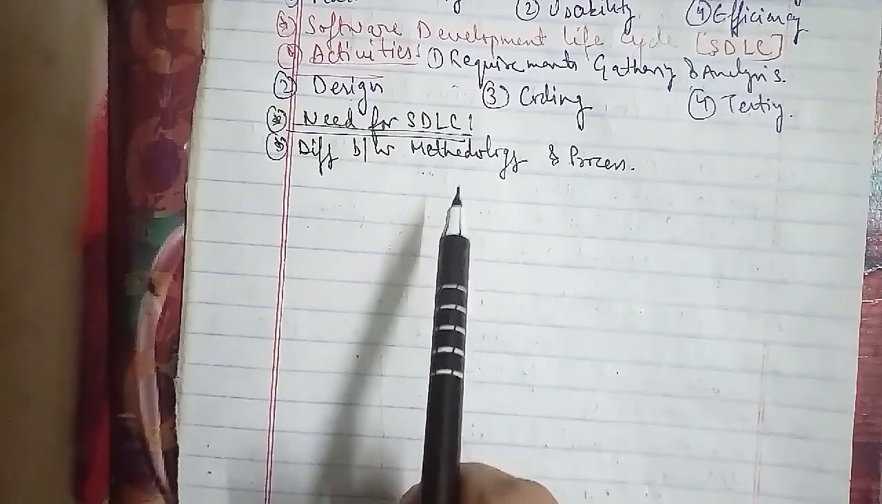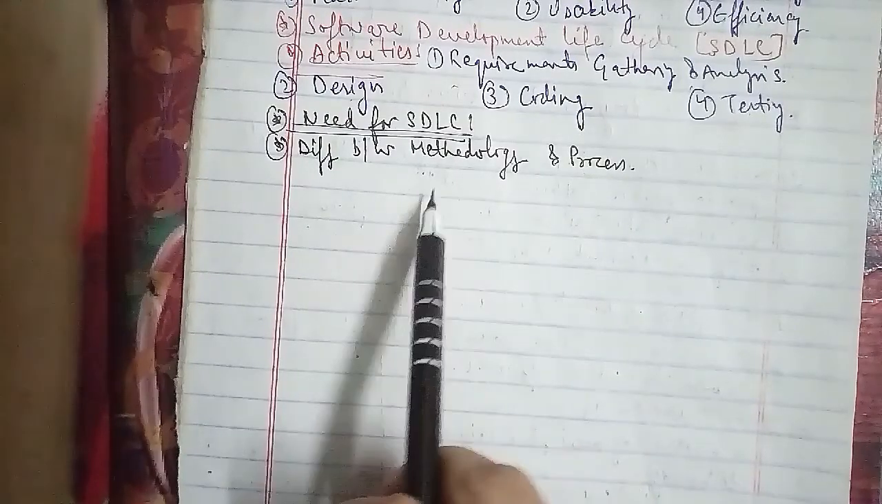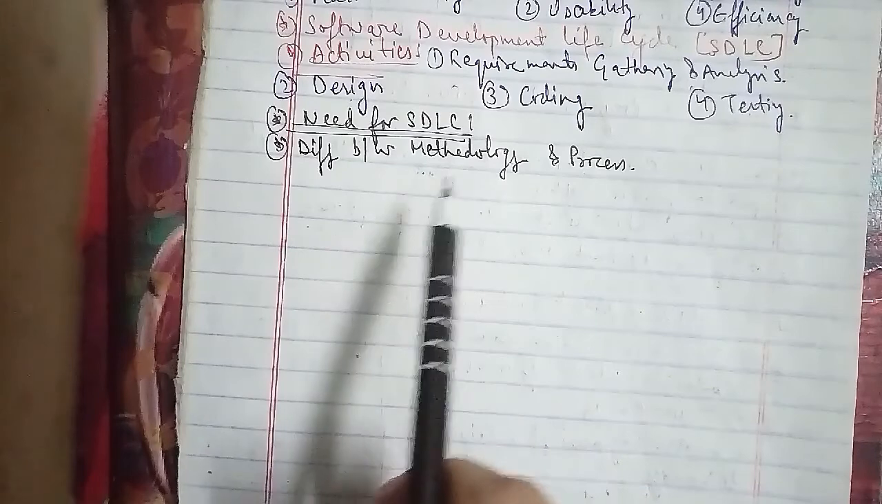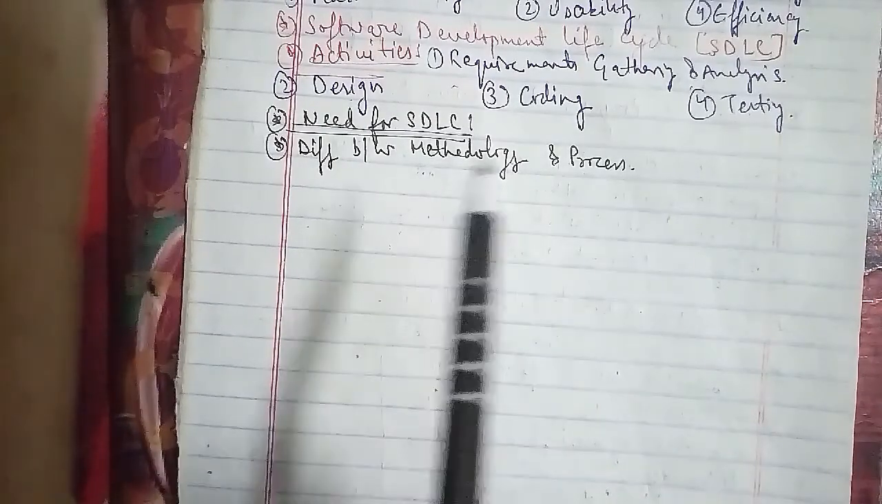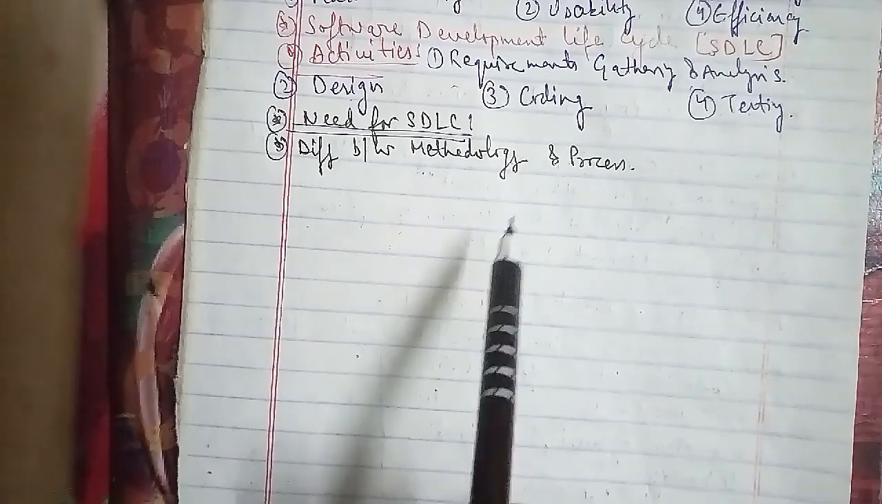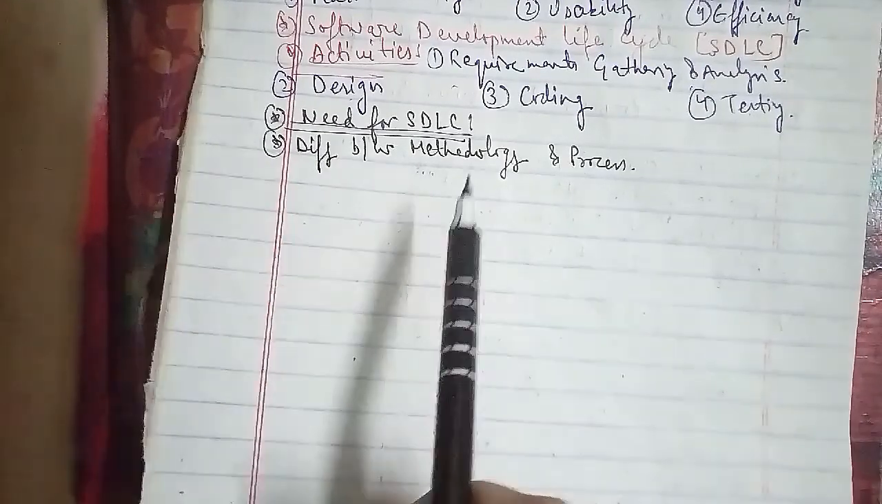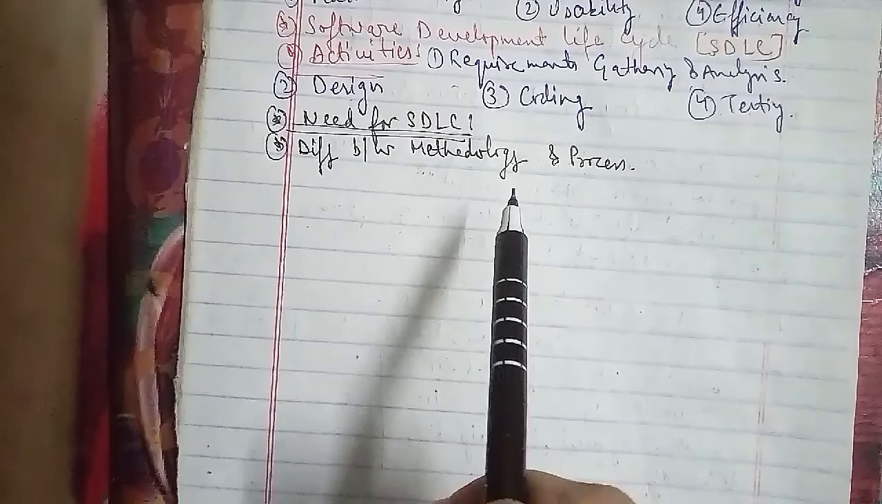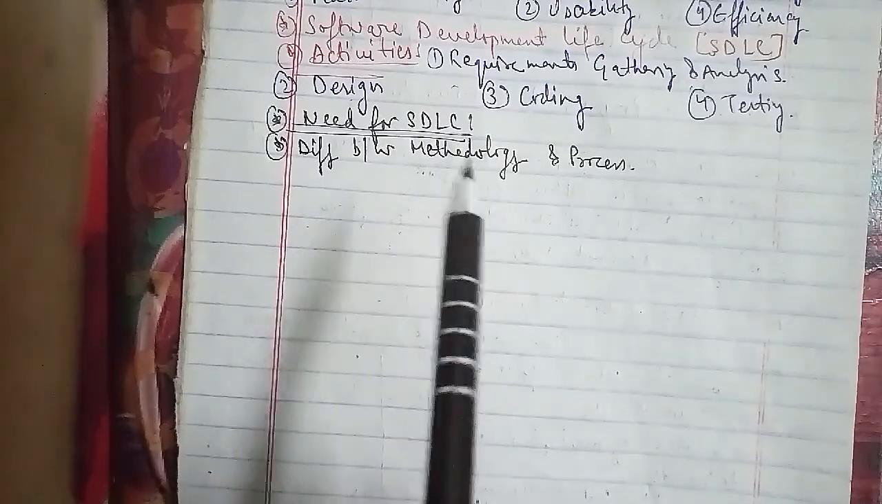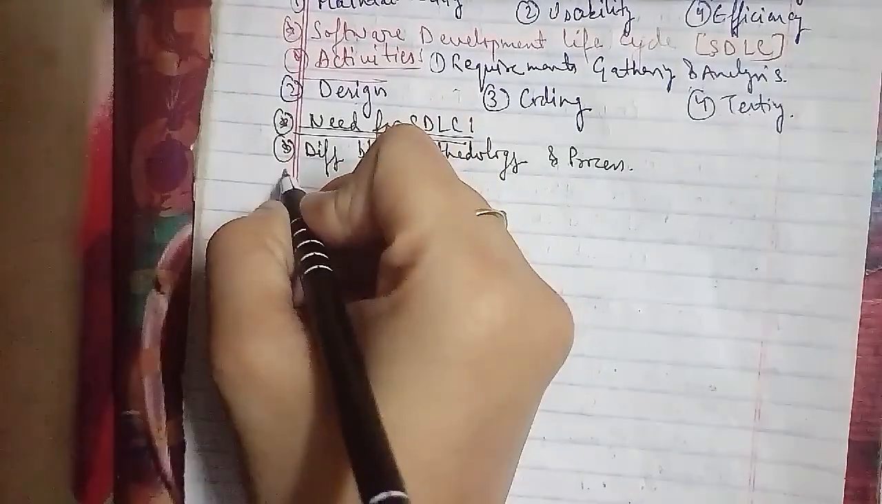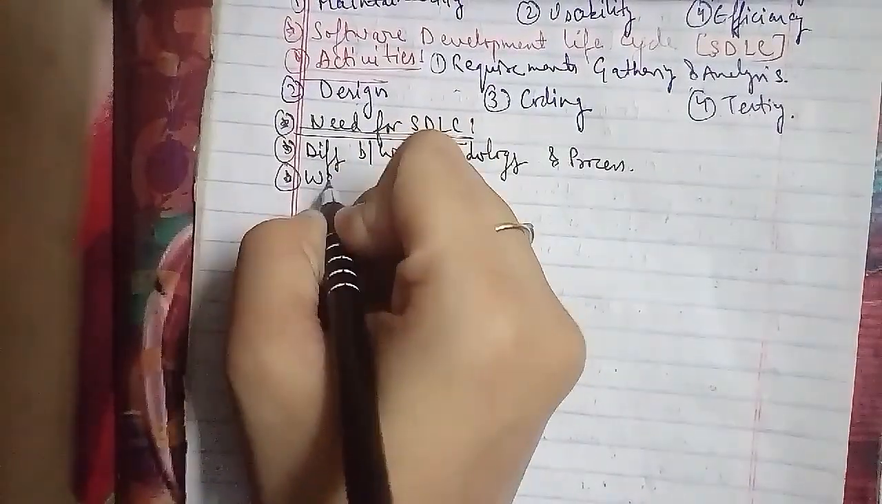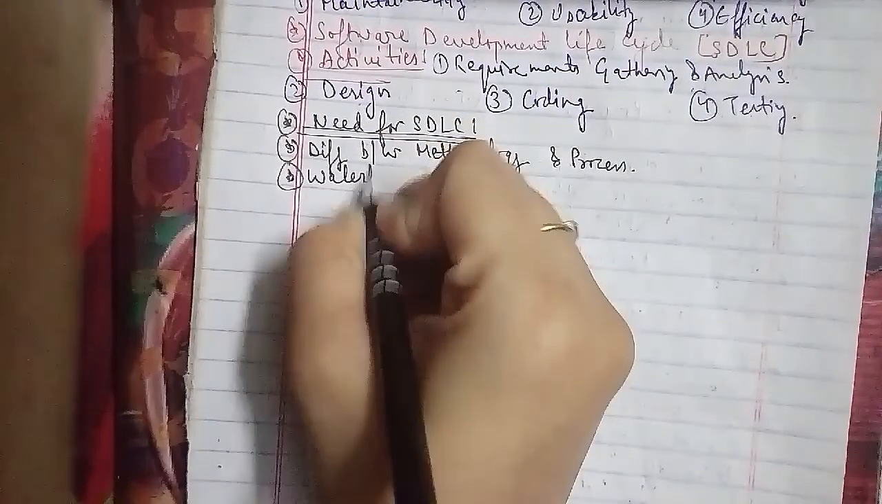Now we'll talk about the waterfall model. The question asked is, define the following, like waterfall model. This has been asked 3 times in the examination paper for 2.5 marks. The waterfall model is also known as the linear sequential model.